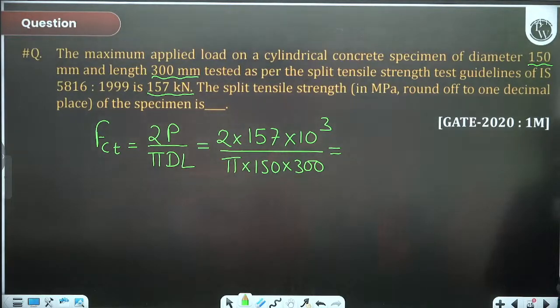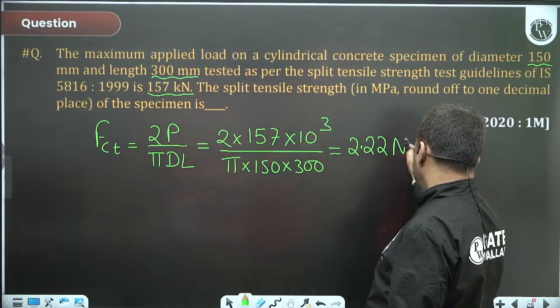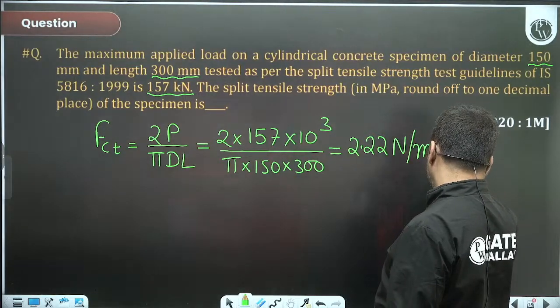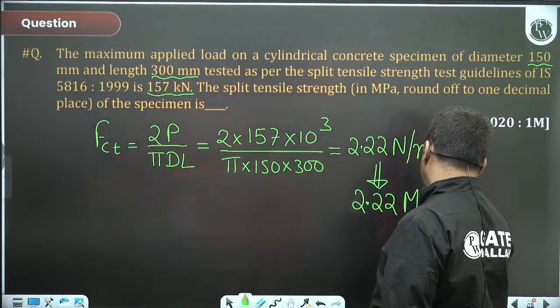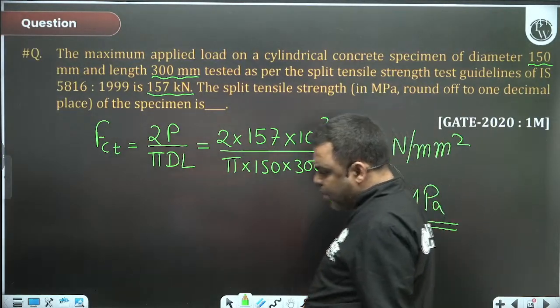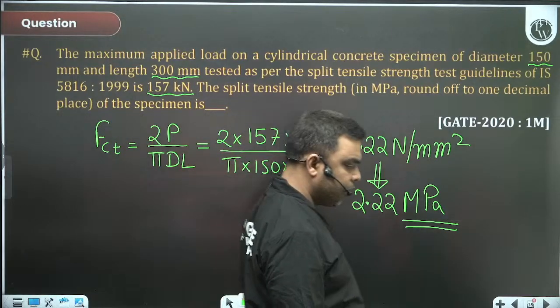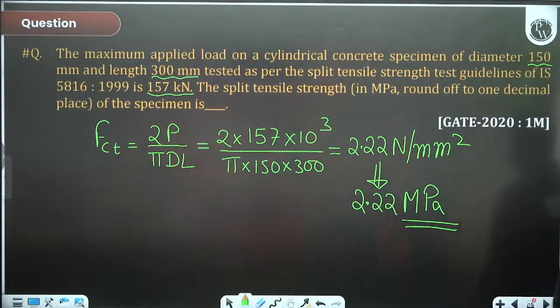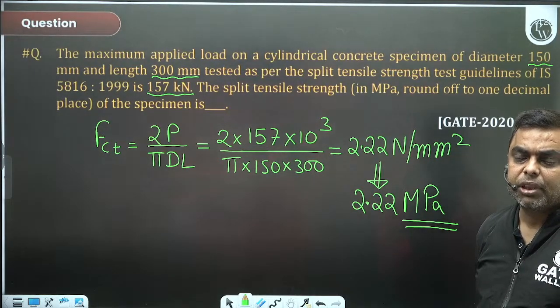2.22. The unit will be Newton per mm square. So how much will it be? 2.22 megapascal, because 1 Newton per mm square is equal to 1 megapascal. Agreed, everyone? So this is done. It's easy.